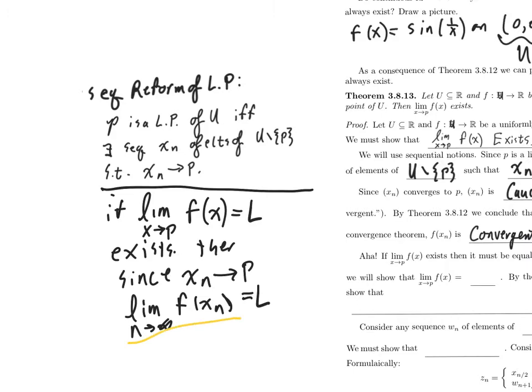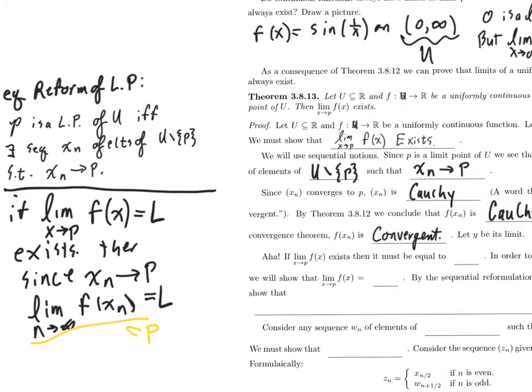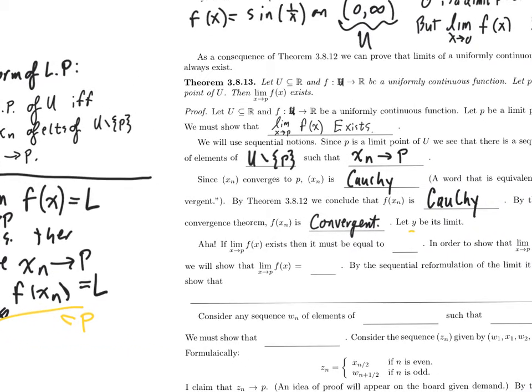We know that this exists. We've called it... the limit of f of x sub n is y.